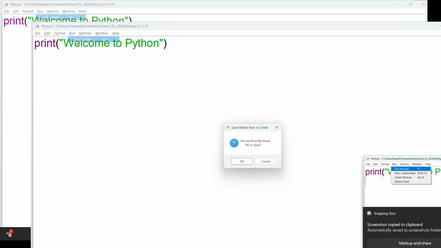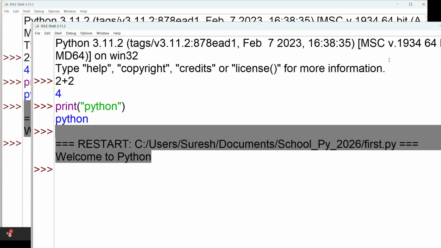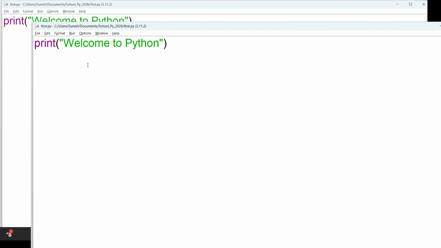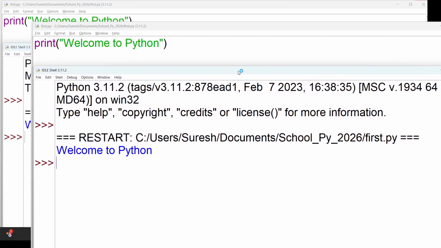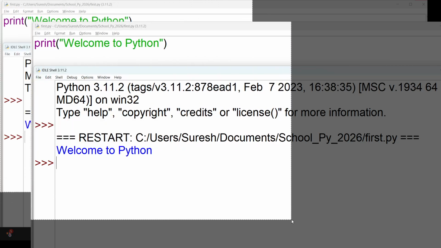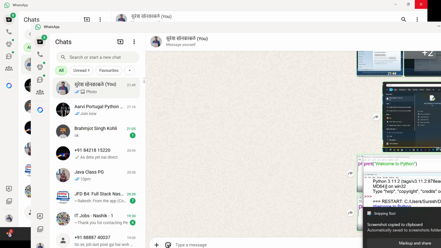So this is our first program that we have written. See, we get the output like this. Perfect. That's all. Today's target is only this, not more than this.